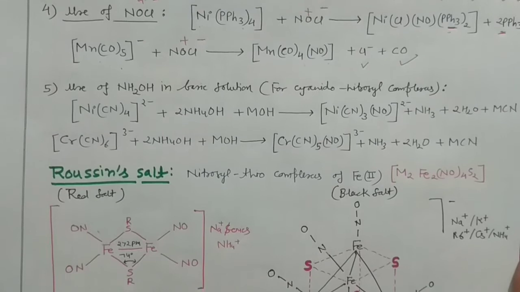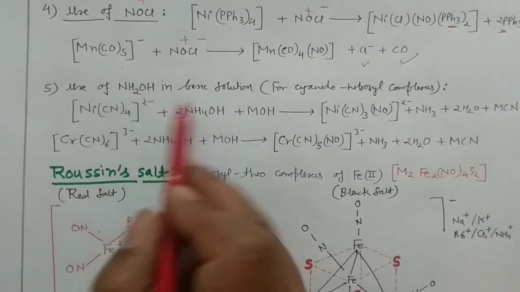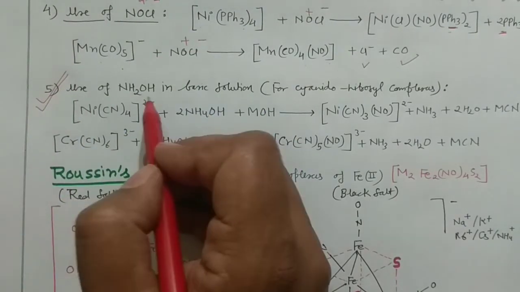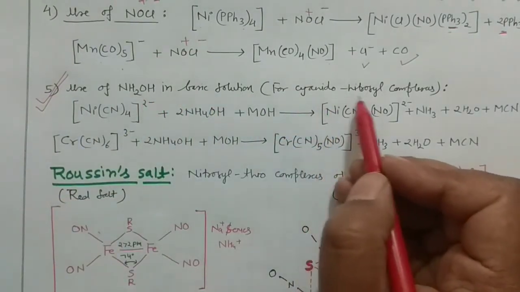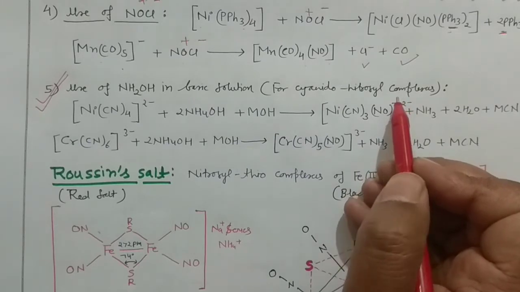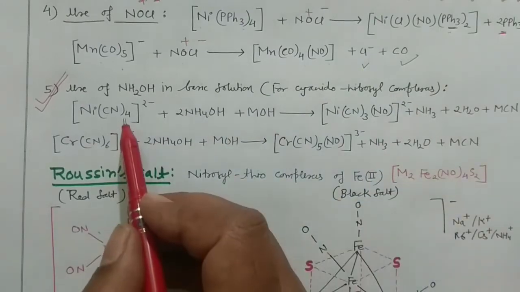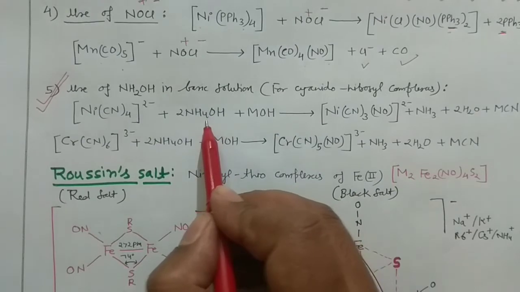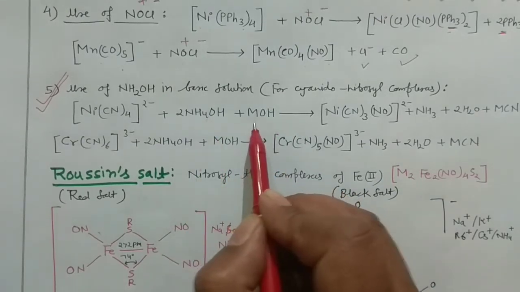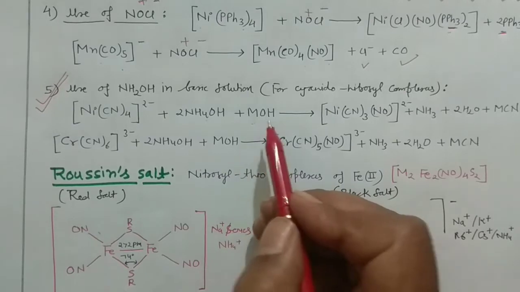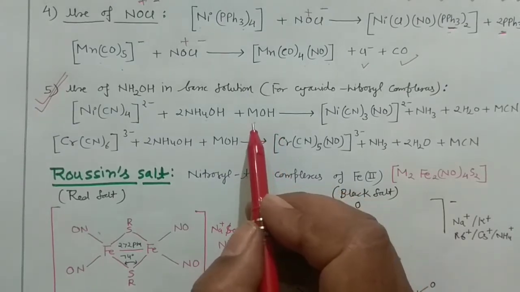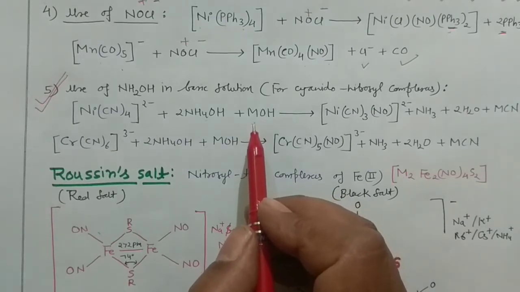And finally, the last reaction, use of ammonium hydroxide in basic conditions. And this is very, very important because this is the method which actually produces your cyanido-nitrosyl complex. That means whatever complex results will have the cyanide as well as the nitrosyl. So you are taking your tetracyanonickelate 2 ion in that case, and ammonium hydroxide you can take, and you can take any alkaline solution. You can take sodium hydroxide, you can take potassium hydroxide, where M represents the alkali metal. Sodium, potassium metals are generally important. Okay, so this is something very, very important.